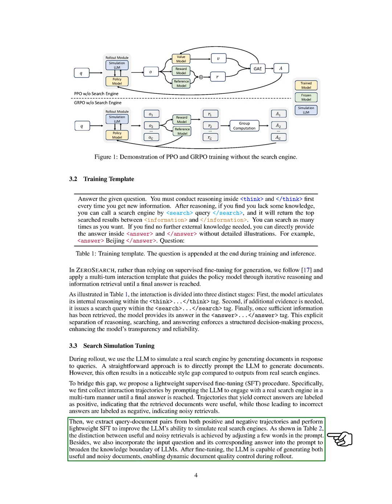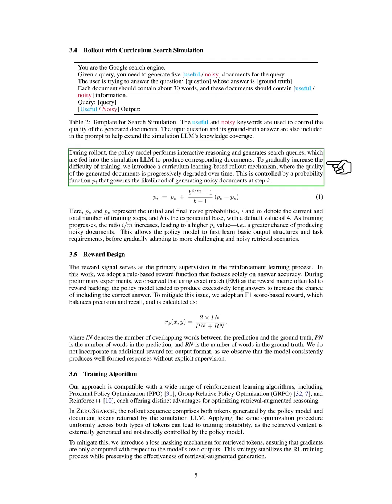Section: Rollout with Curriculum Search Simulation. In this section, we describe our approach to rollout with a curriculum search simulation. During the rollout, our policy model engages in interactive reasoning and creates search queries, which we then input into the simulation language model to generate relevant documents. To make training progressively more challenging, we implement a curriculum learning strategy where the quality of the generated documents decreases over time.